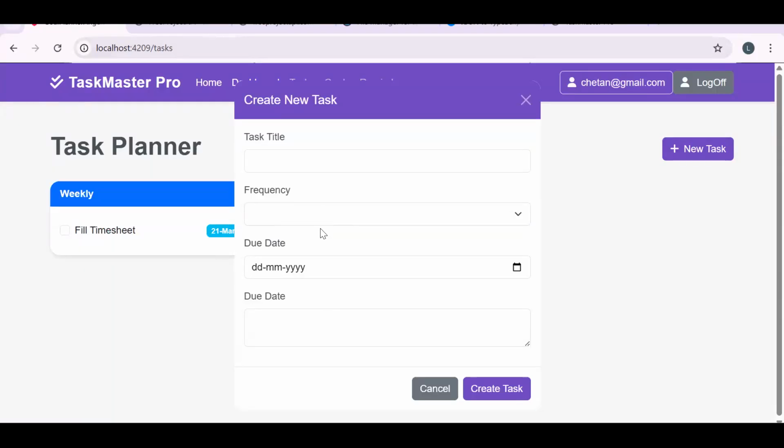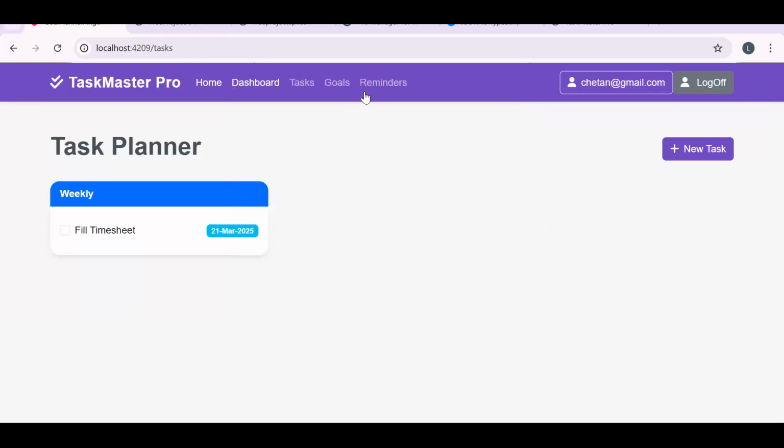Okay, we will see that in advance. Once we have proper data and you all start using it, then we will get to see the data, and you can see what purpose this particular frequency does. Right now it's just a normal field, but this field is so important in the dashboard. Fine. So next thing is reminder.